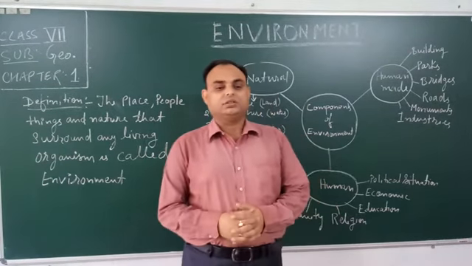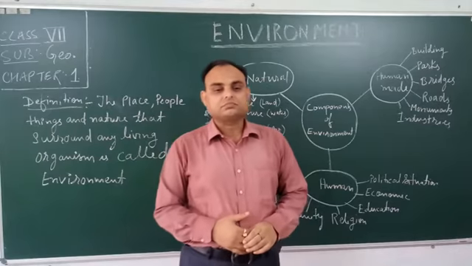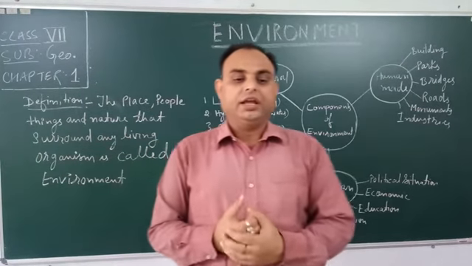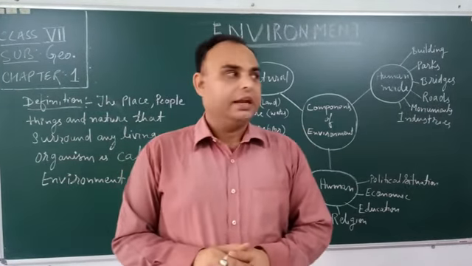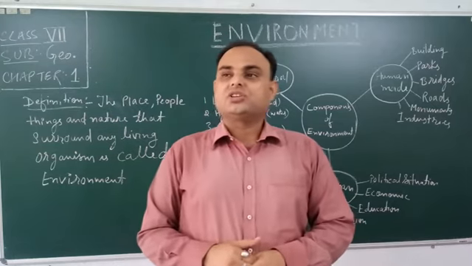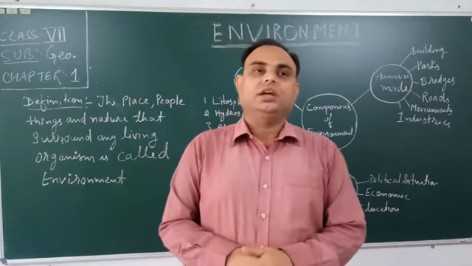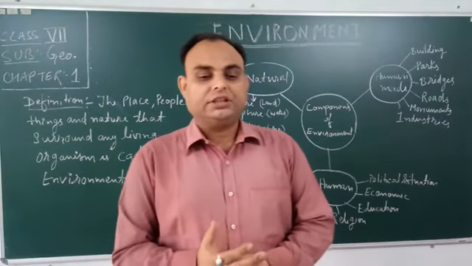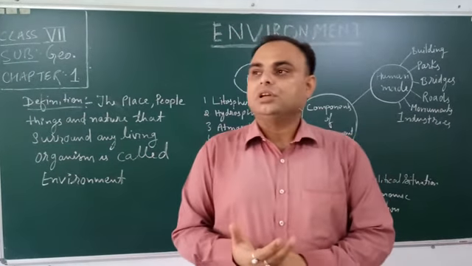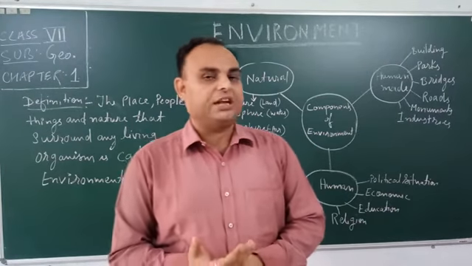This whole earth is made up of rocks and minerals and covered by a thin layer of soil. Lithosphere is irregular in surface with varied landforms, meaning various landforms.